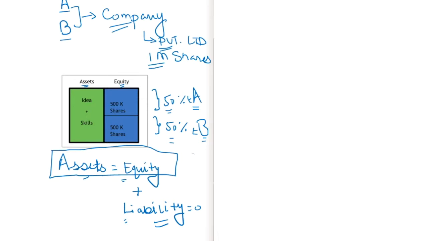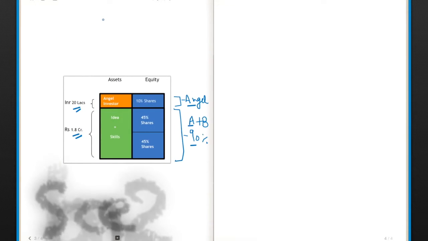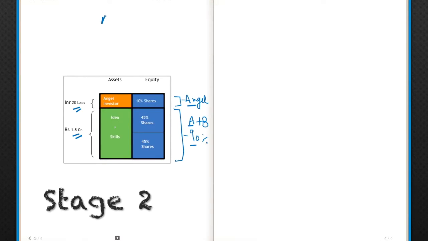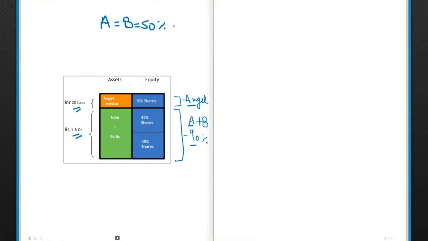Idea plus skills: whatever current value you have before any funding is on the basis of idea and skill, because you haven't developed anything as of now, no revenue, no product, nothing. Till now we have understood that A and B formed a company, and they split their shares equally with 50% of the whole valuation of the company, which is considered to be 50% of assets.